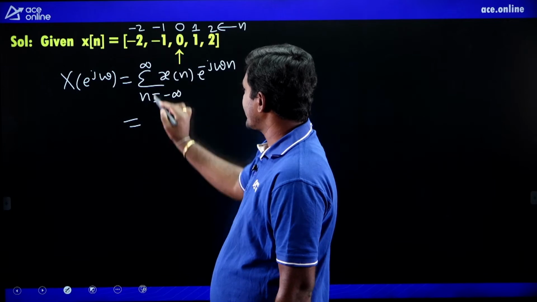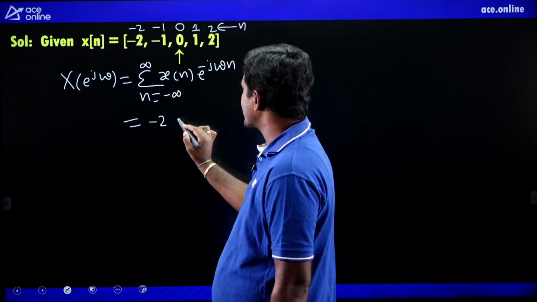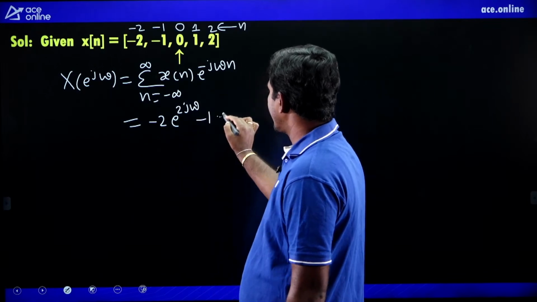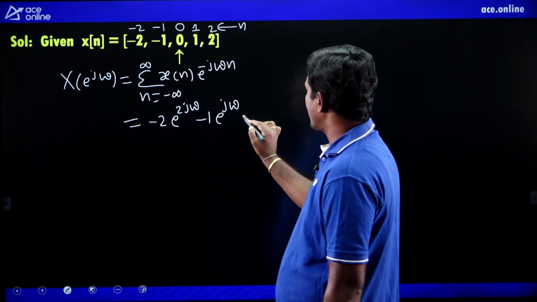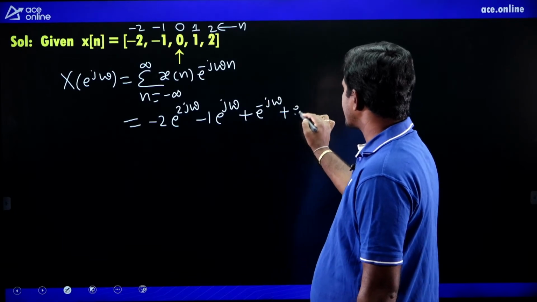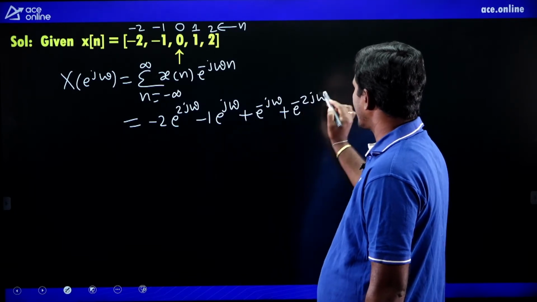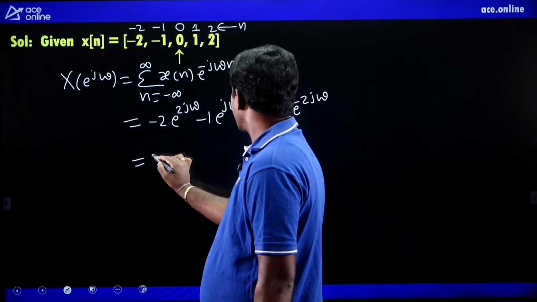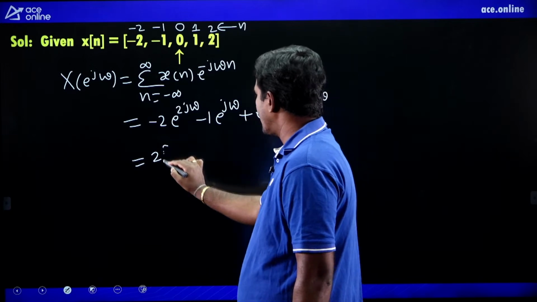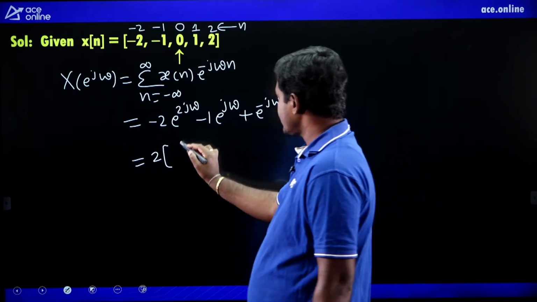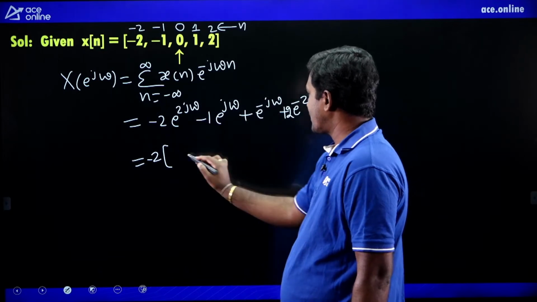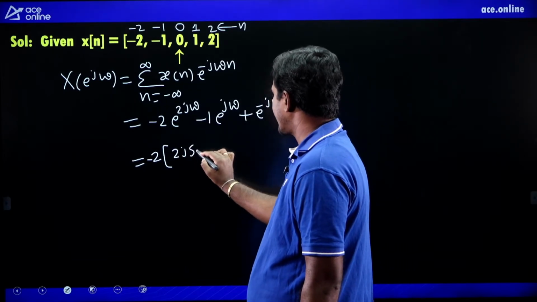Substitute n equals -2: x of -2 is -2 e power 2j omega, -1 e power j omega, plus e power minus j omega, plus 2 e power minus 2j omega. If I take -2 common, then e power j theta minus e power minus j theta is 2j sin theta.